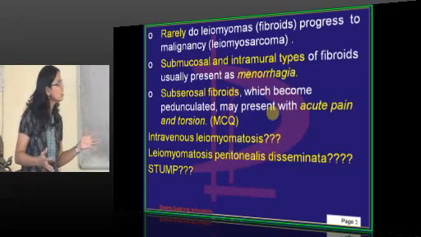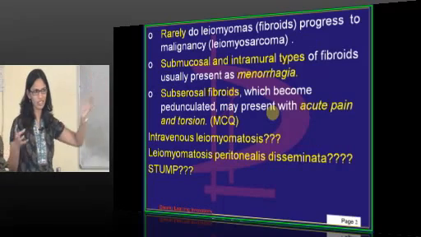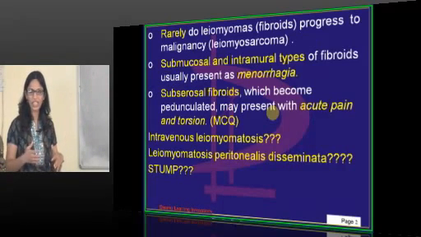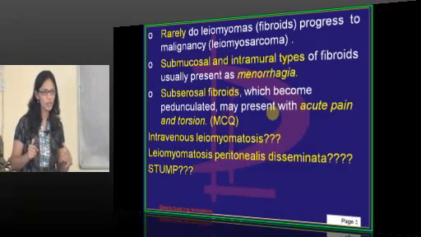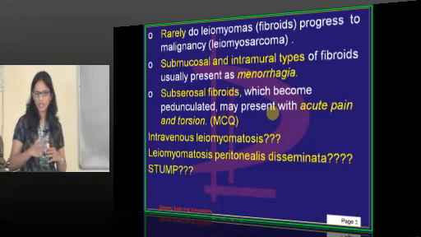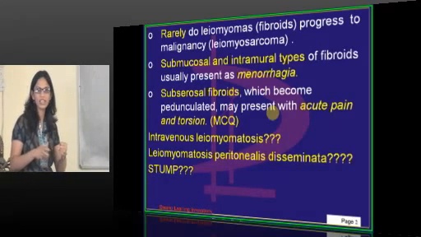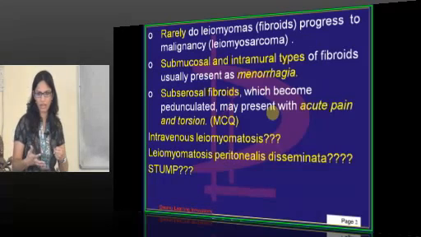The submucous and intramural types of fibroid will definitely have menorrhagia, as I told you, because they are near the endometrial cavity, leading to shedding of the endometrium. So why is menorrhagia more common? Because the blood vessels over the endometrial lining get thrombosed and there is ectasia, stasis of blood occurs over there.